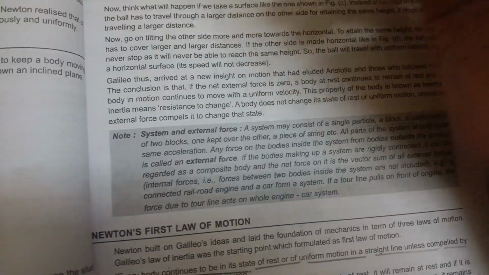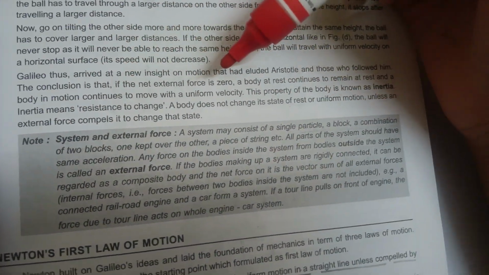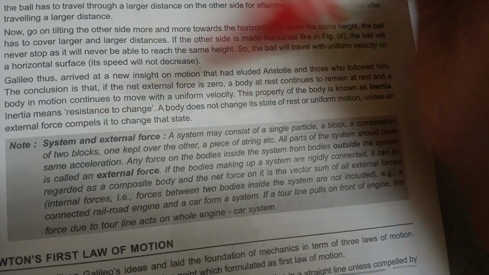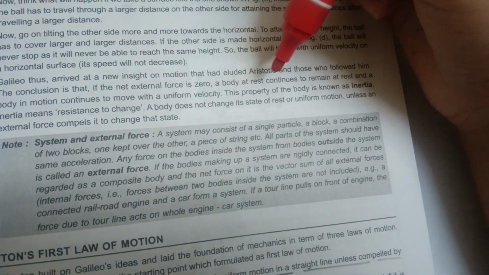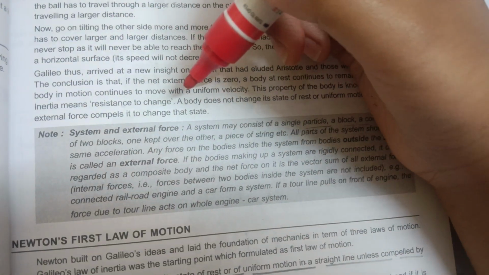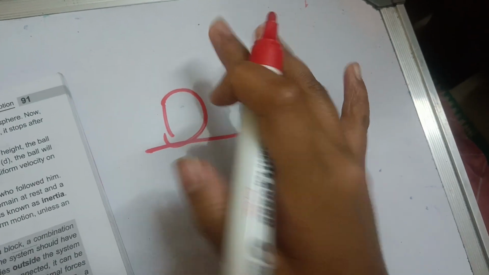We do not need to study this, but basically we'll see the conclusion. Galileo arrived at a new insight of motion that excluded Aristotle and those who followed him. So Aristotle was wrong. What did Galileo say? He said that a body at rest continues to remain at rest, and a body in motion continues to move with uniform velocity. This property is known as inertia. So a body at rest will continue to remain at rest, and a body in motion will continue to remain in motion unless an external force acts upon the body. Okay, so that is what we understood.